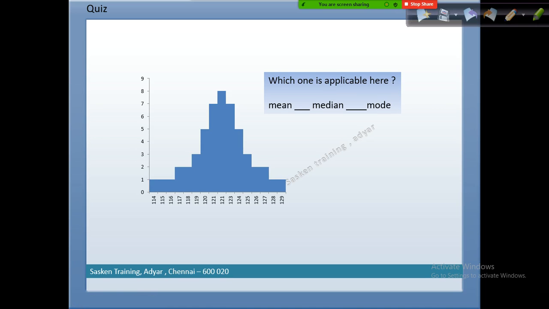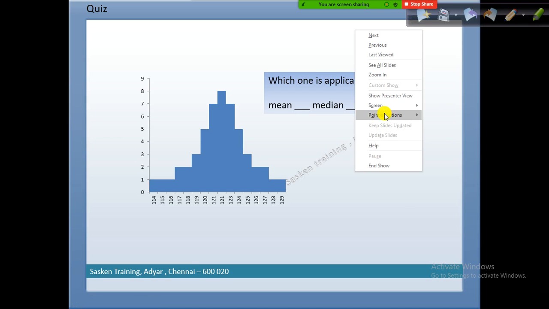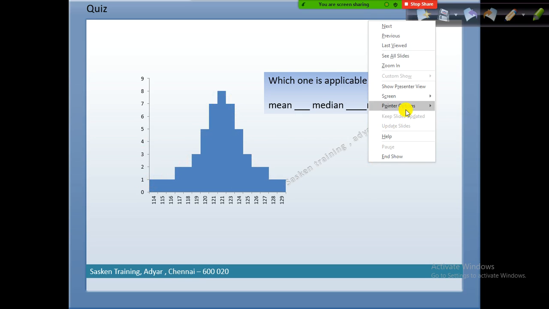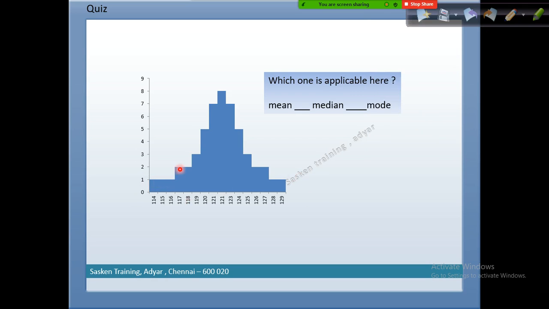This is called normally distributed data, normal distribution or bell curve. If you connect all these values, if I connect these corners and draw a line here, it is a kind of bell curve. If you join these things, it's a bell curve. Hence, it is normally distributed data.